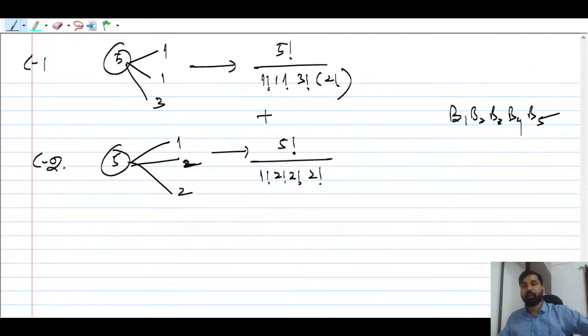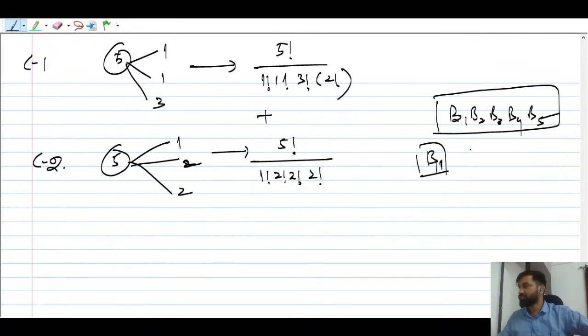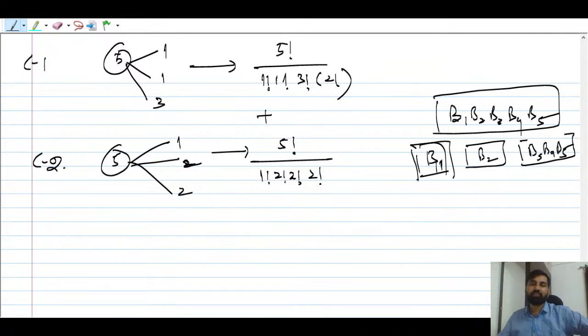Now there are 5 balls of different color. So मान लो एक ball आपका B1, one guy got B1, second guy got B2, right? And third guy got B3, B4, B5, right? So this ball is with A, this is with B, this is with C, you can say.